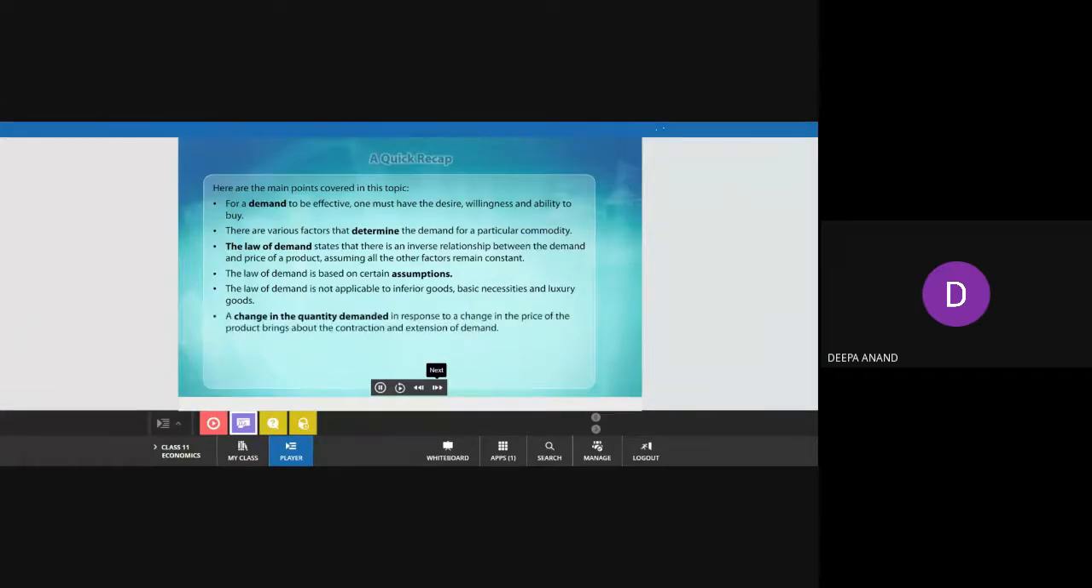A change in the quantity demanded in response to a change in the price of the product brings about the contraction and extension of demand. A change in demand due to factors other than the price is described as a shift in demand.